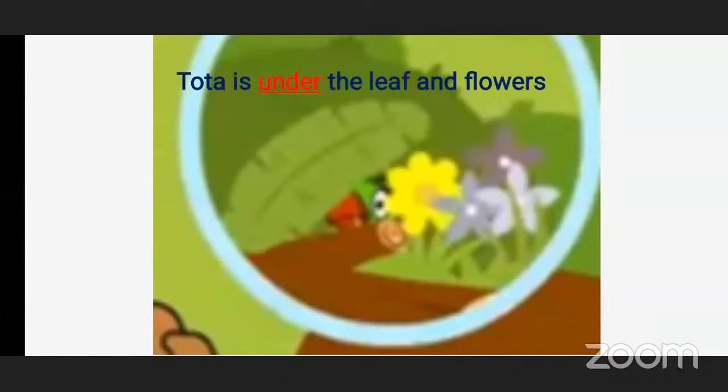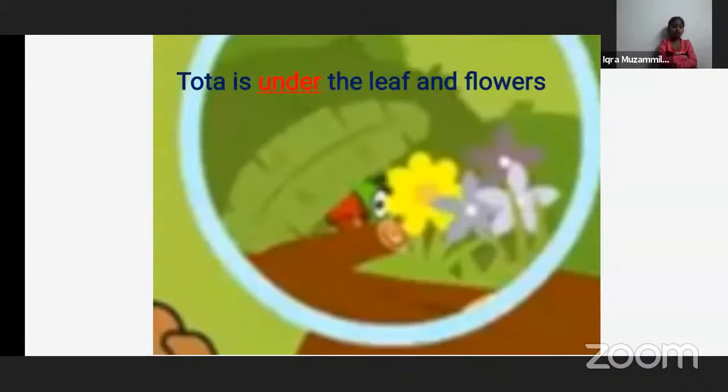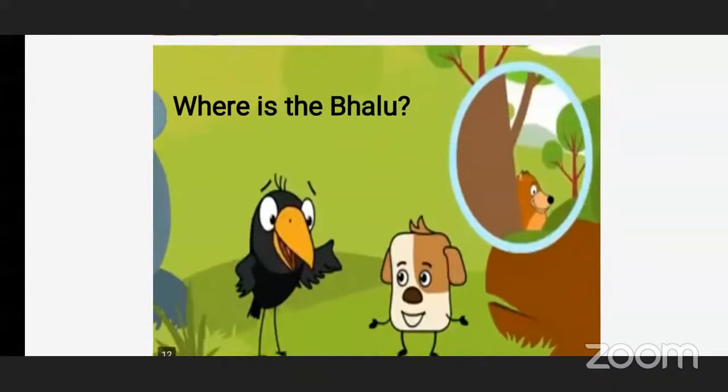Okay. So we can also call it under the leaf and flowers. Okay for you all? Yes, teacher. Okay. The next question. Now the crow and the doggy started looking for the bhalu. So now they have already found two of their friends. Who were they? The kitty and the tota. They have found them.